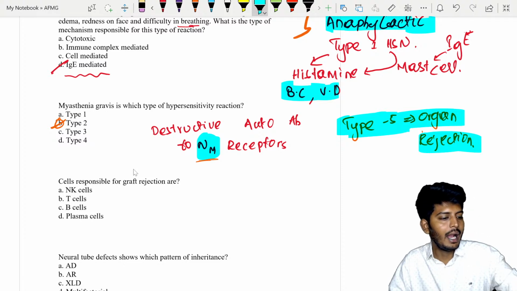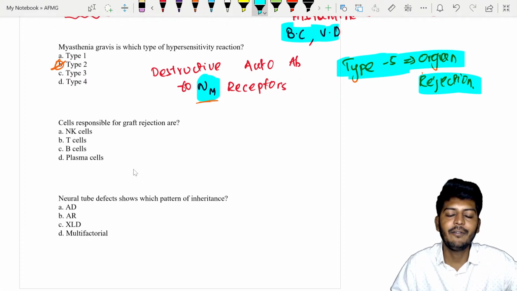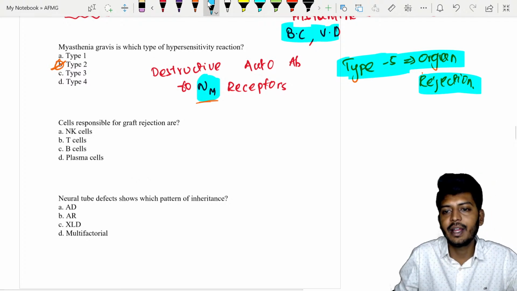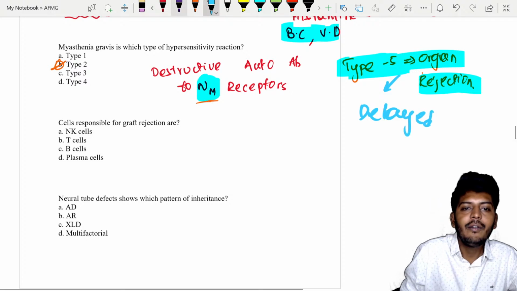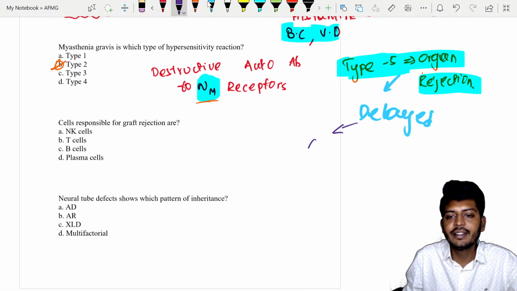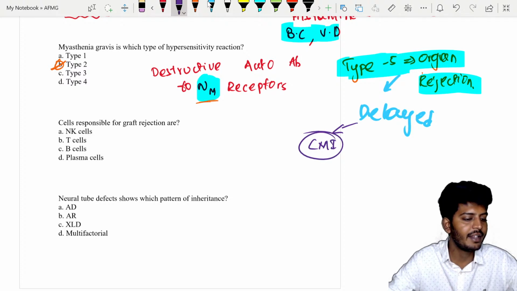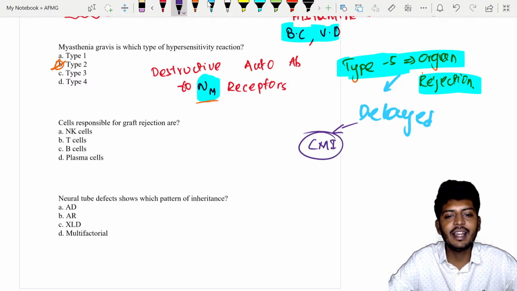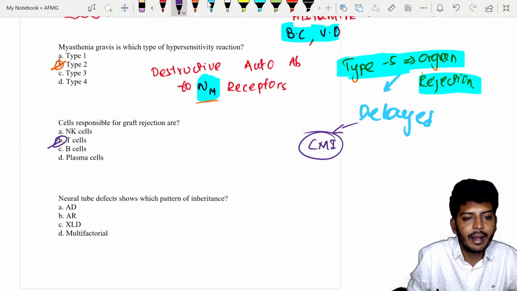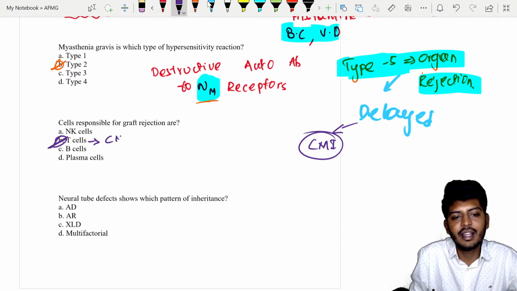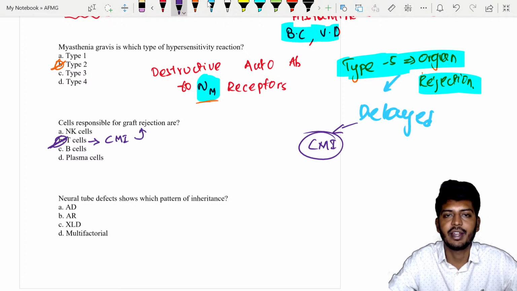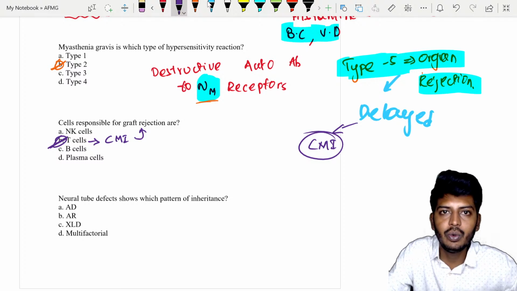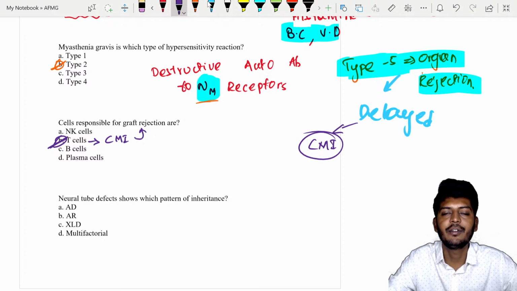Okay, let's go to the next one. Cells responsible for the graft rejection. So remember, type 5 is again a type of delayed hypersensitivity. Always remember, delayed hypersensitivity is a cell-mediated immunity. The reaction will come as a result of cell-mediated immunity. The cell-mediated immunity is given by your T cells. So T cells are responsible for the cell-mediated immunity. Cell-mediated immunity is involved in graft rejection. So graft rejection can be divided into three types: acute, hyperacute, and graft versus host disease,